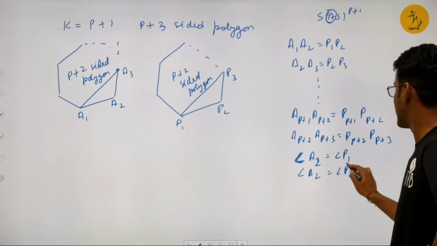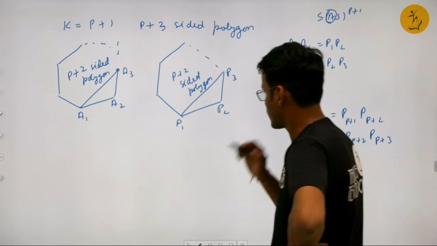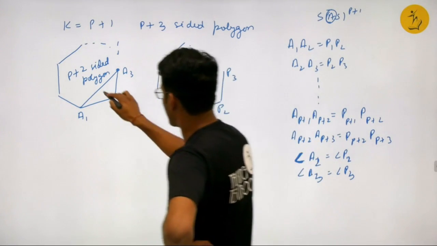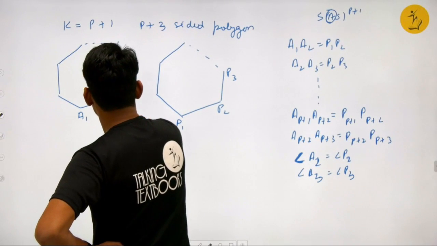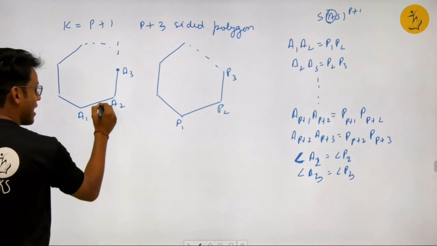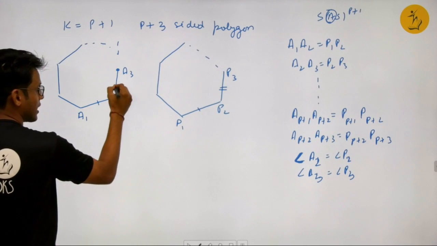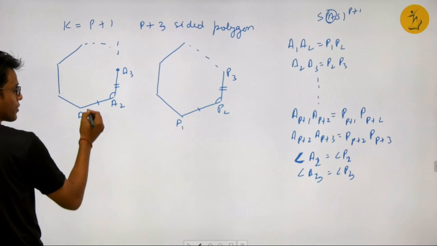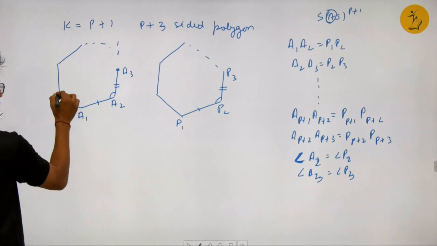In fact, we'll start with angle A2, angle A3 equal to angle P3, because let me show it here. I have taken this side to be equal to this side, equal to this side. So this angle will be taken to be equal to this angle. So I have to start the angles from A2.